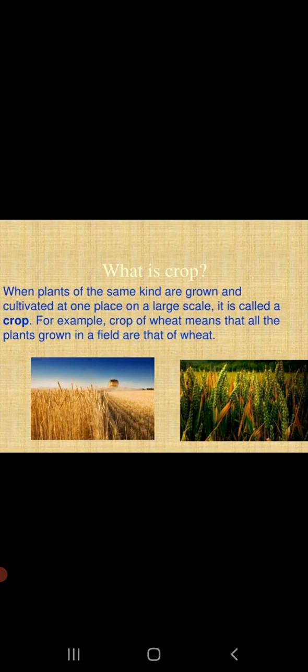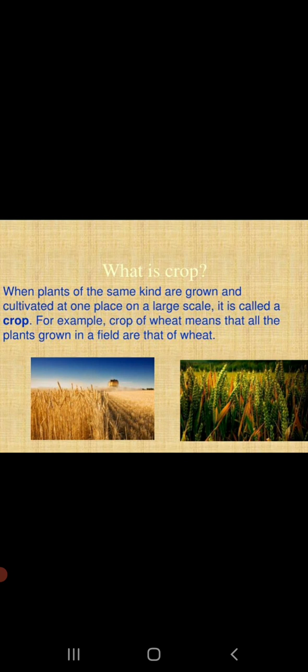So as the name suggests, crop production. What do we understand by the term crop? Children, the term crop is basically when the plant of the same kinds are grown together and are cultivated at one place on a large scale, it is called as crop. So that is what is crop.